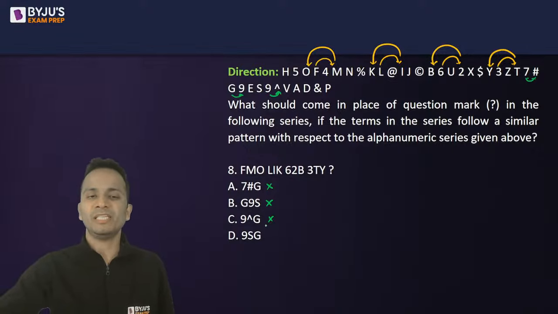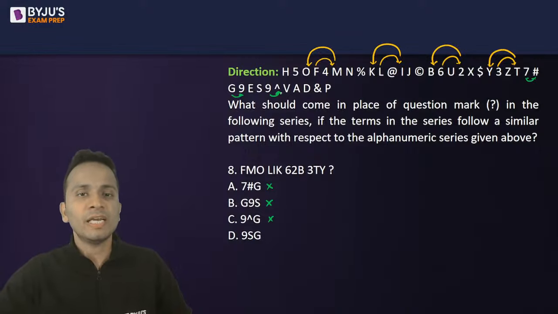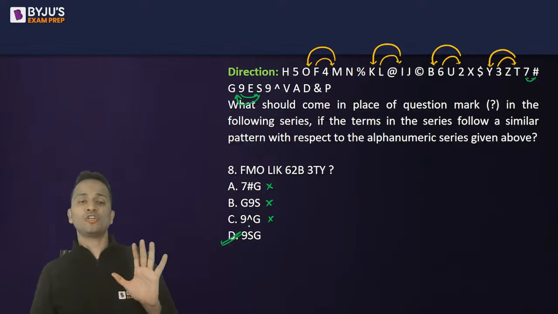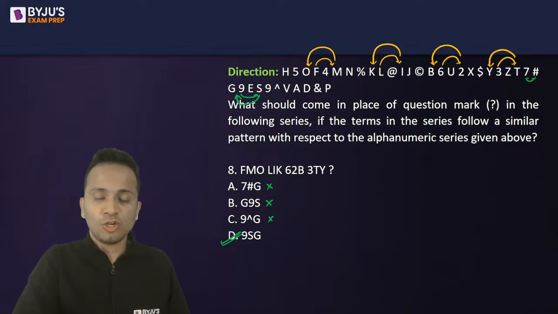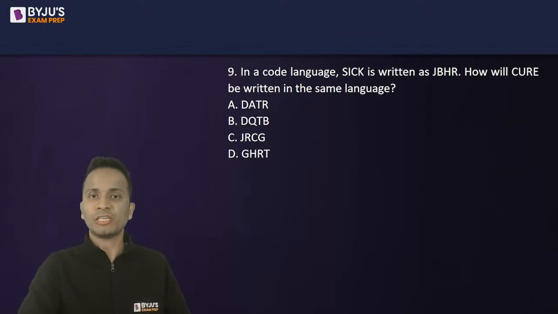This option is eliminated. Now 9SG. Is there another 9 here? Yes. So now I can look for option D, and I can consider 9S and then going back to G. So yes, option D will be the correct answer of this question. Now those who have given the answer, all of them have given a correct answer. Option D.